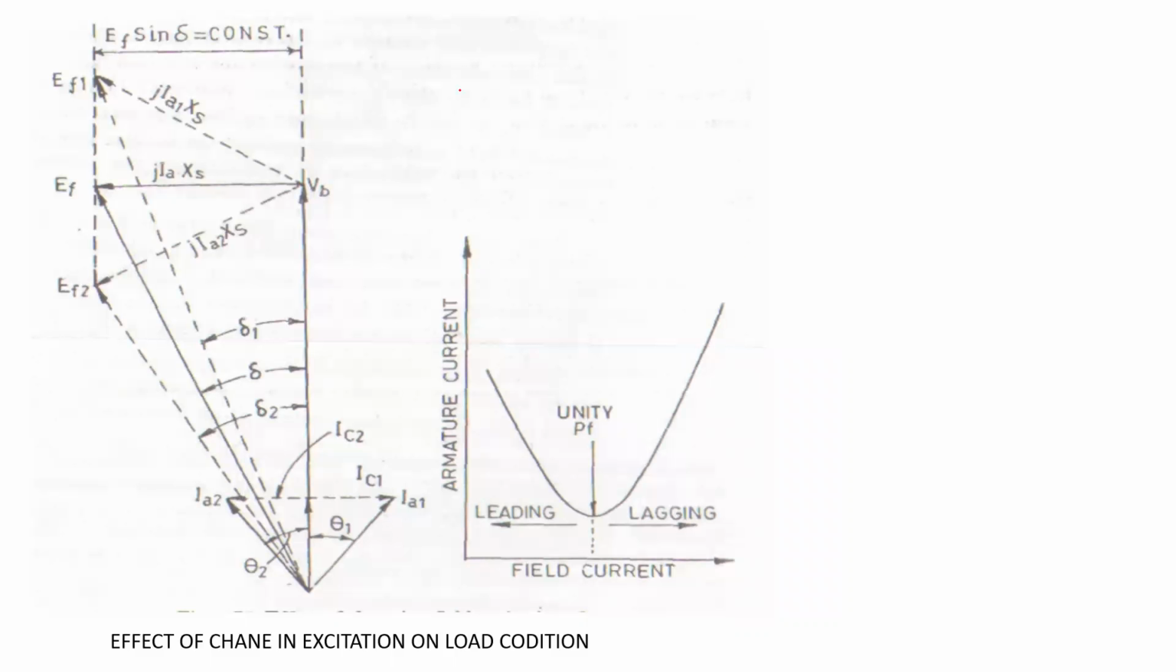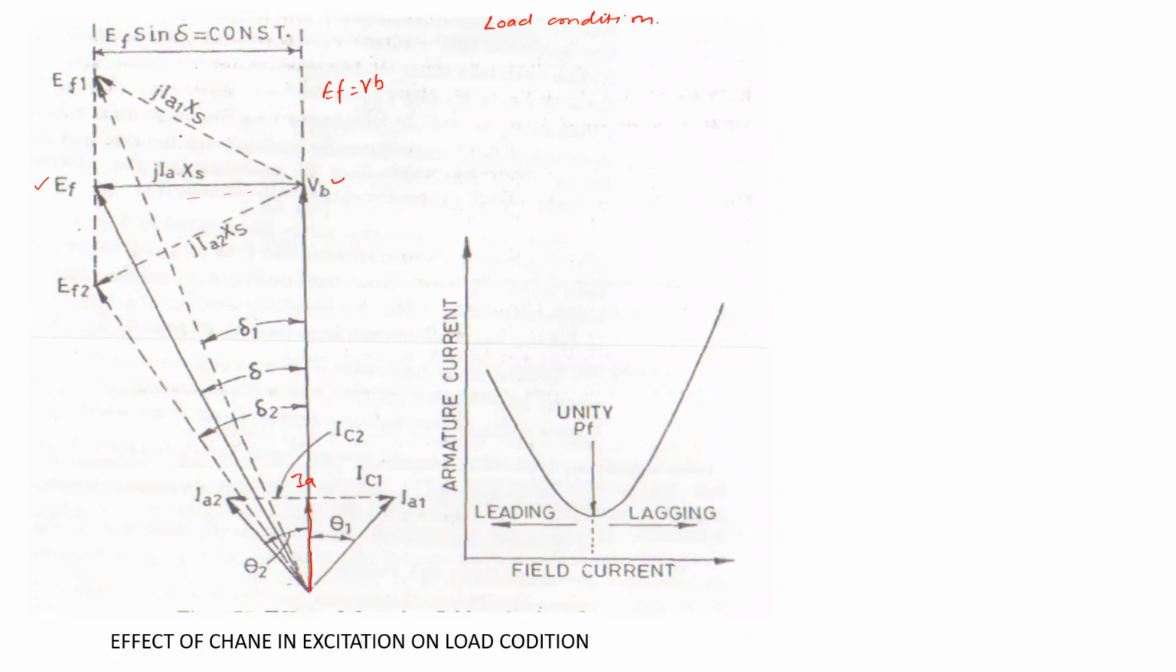Now it is on load condition. Again, change in the excitation. So this is the first case, where this is the bus voltage, this is the reactance drop, and this is the excitation EMF. Here the magnitudes of excitation EMF and bus voltage are the same, so the alternator is working at unity power factor. The current Ia is in phase with the bus voltage.